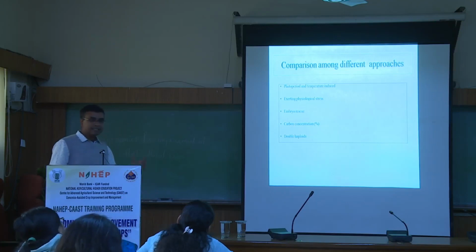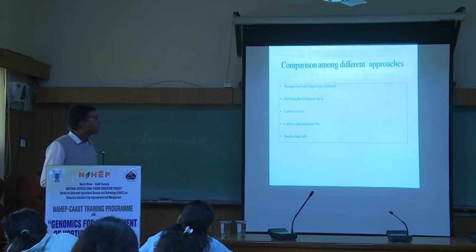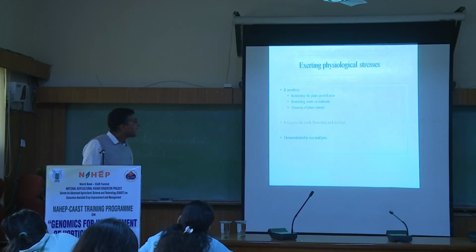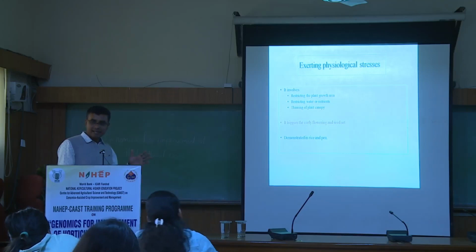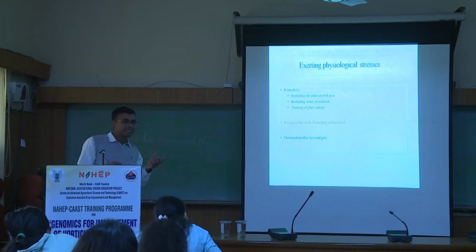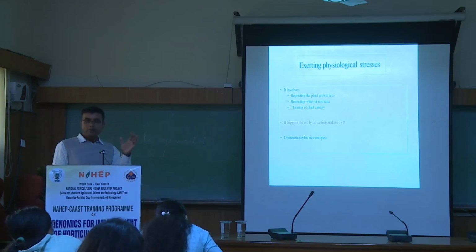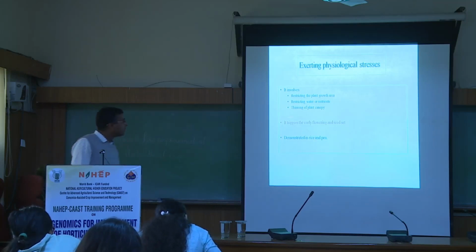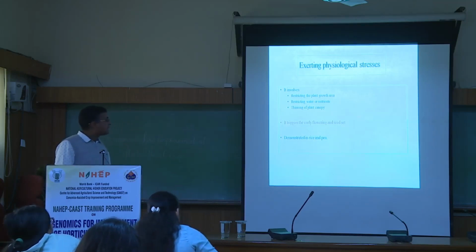Besides exerting physiological stress, as I was telling you, we can limit the supply of inputs, then embryo rescue, carbon concentration, and double haploids. When you are exerting physiological stress, you are restricting the plant growth area, doing very dense planting, restricting the water or the nutrients, then thinning of the plant canopy, so that you don't need many seeds. You need only a few seeds, 1 to 5 seeds is sufficient. But it triggers early flowering and seed set, and it has been done in rice as well as the pea, the earlier experiment I was talking about.